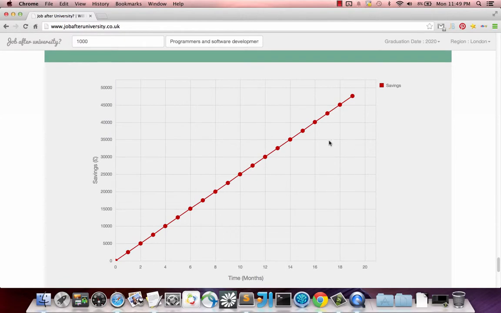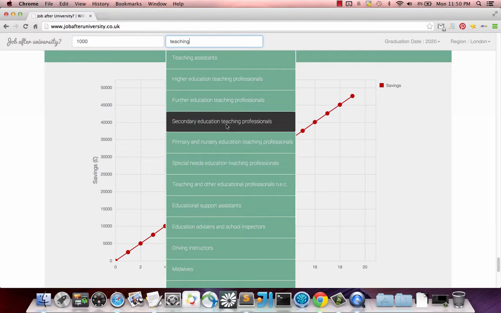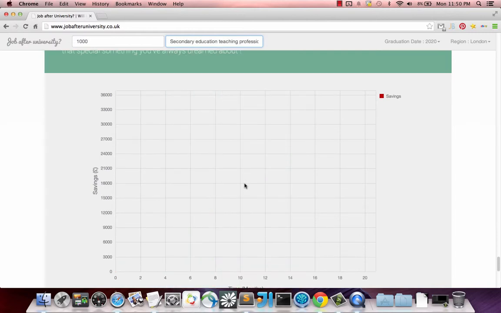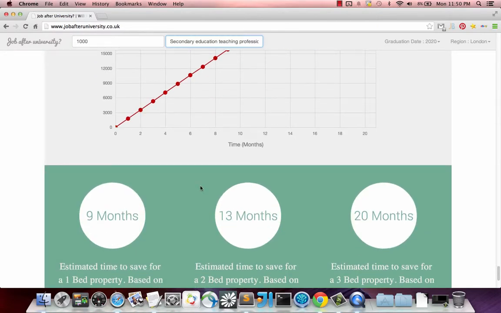I just want to show you this changing as well, because I think that's cool. What if they think about it and they want to be a secondary education teaching professional? You can see it says this data is all updated. So now, as a secondary education teaching professional, it'll take them 9 months to save up for a 1-bed property, 13 months for a 2-bed property, and 20 months for a 3-bed property.